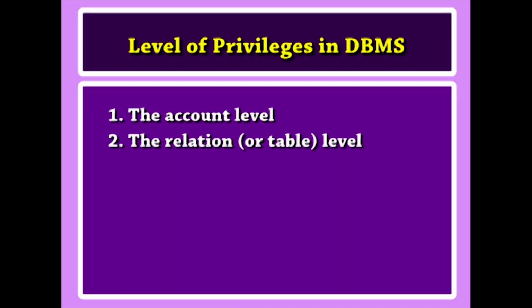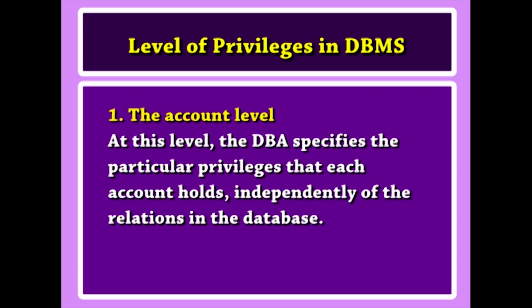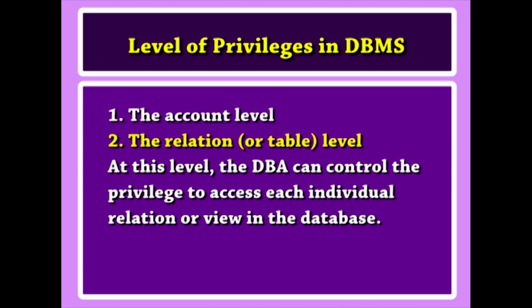Informally, there are two levels for assigning privileges to the use of the database system. Number 1, the account level. At this level, the DBA specifies the particular privileges that each account holds independently of the relations in the database. Number 2, the relation or table level. At this level, the DBA can control the privilege to access each individual relation or view in the database.